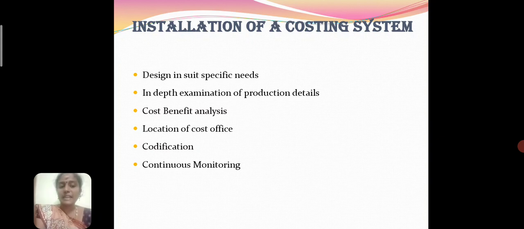Cost benefit analysis. The benefit from a proposed cost accounting system should far exceed the cost involved. Otherwise, even the best system becomes useless. The location of the cost office: the costing department obtains the basic data mainly from the accounts department. Most of the data is related to production activity.